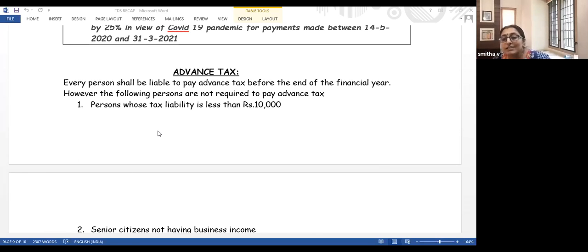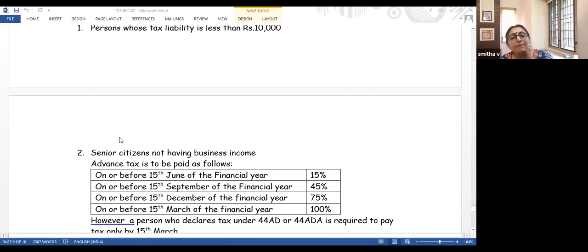But there are certain exceptions. The following persons are not required to pay advance tax. We all know that every rule has an exception. So here also, I exempt two categories of persons from paying advance tax. Who are those persons? One, persons whose tax liability is less than 10,000. If you have to pay only a small amount as tax, in the sense your total tax liability is not 10,000, then you need not pay advance tax.